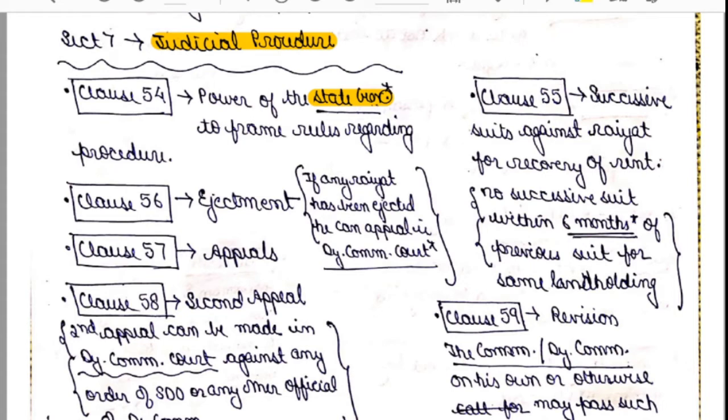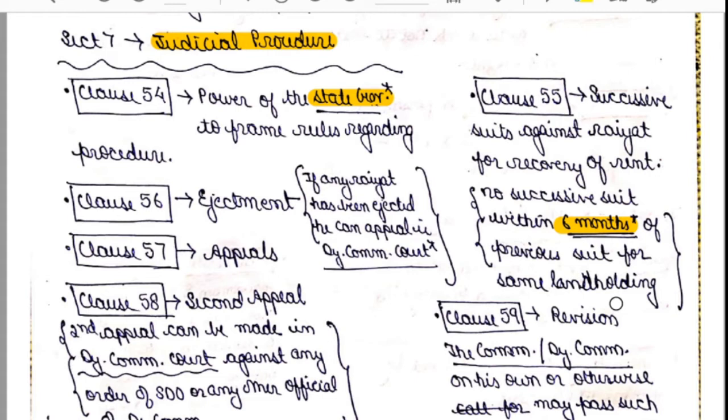Now clause number 55 talks about successive suits against a Rayat for recovery of rent. That is, no successive suit within 6 months of the previous suit for the same landholding.